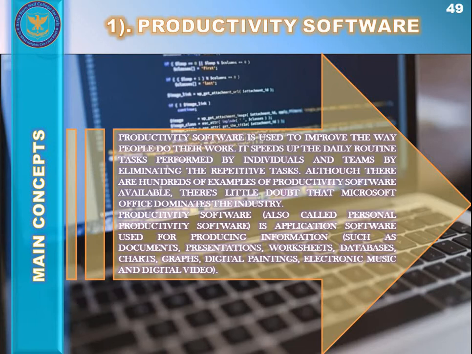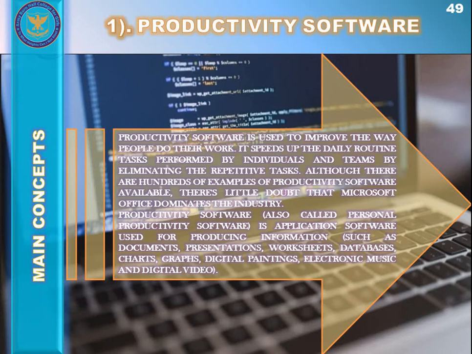Many computer vendors include full or trial versions of Microsoft Office on new Windows PCs, which might partly explain the software's popularity. Productivity software, also called personal productivity software or office productivity software, is an application software used for producing information such as documents, presentations, worksheets, databases, charts, graphs, digital paintings, electronic music, and digital video.